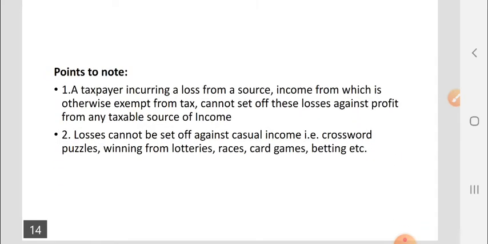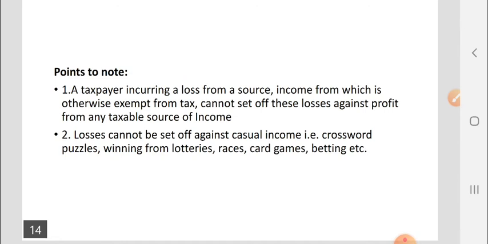So from this, some of the important points to be noted are: a taxpayer incurring a loss from a source, income from which is otherwise exempt from tax, cannot set off these losses against profit from any taxable source of income. Losses cannot be set off against casual income, that is, casual income could be from crossword puzzles, winnings from lotteries, races, card games, etc.